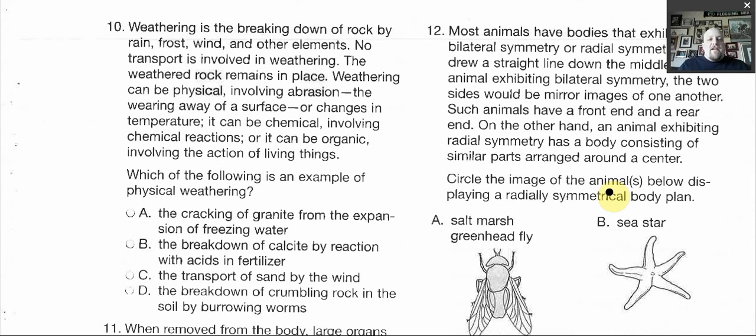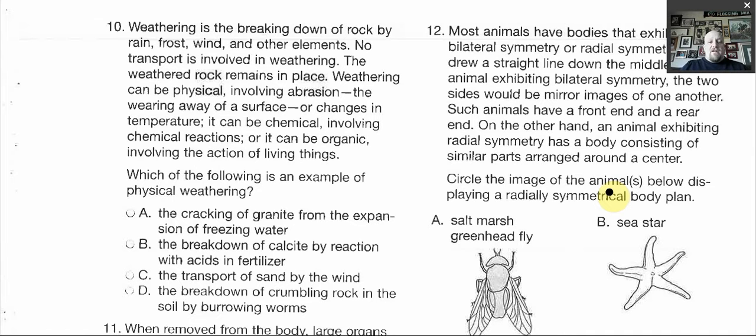So weathering is the breaking down of rock by rain, frost, wind, and other elements. No transport is involved, meaning no movement. Nothing is flying away, the wind's not taking anything, nothing's blowing out of place.